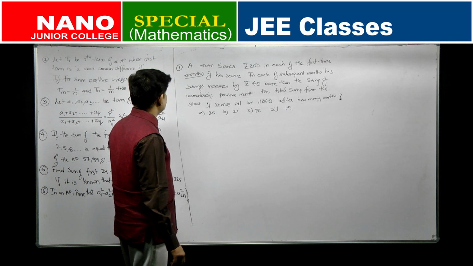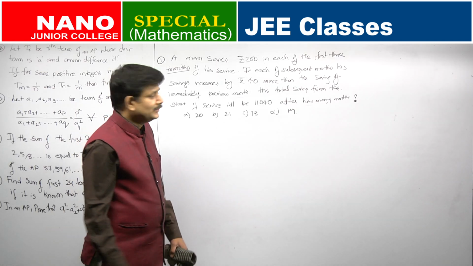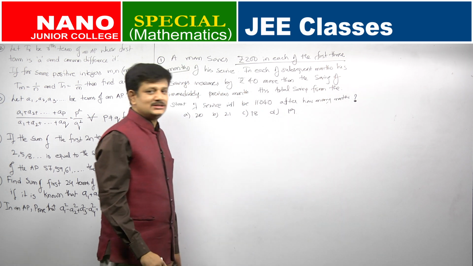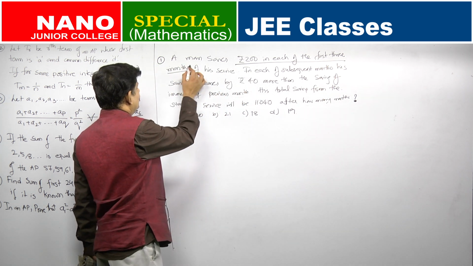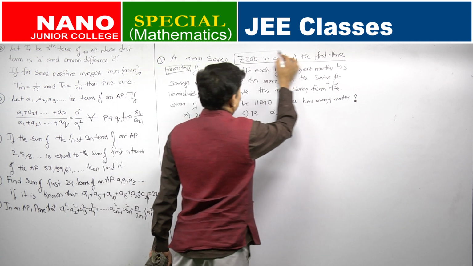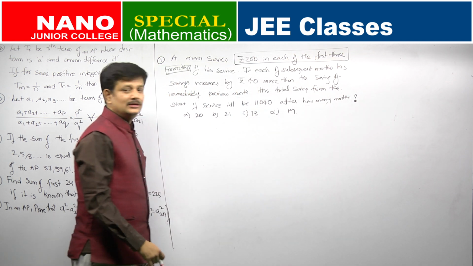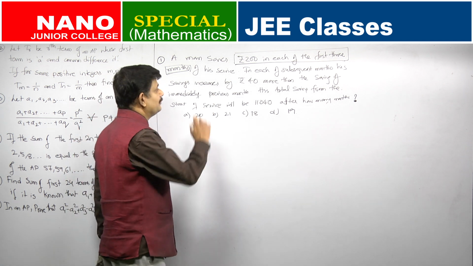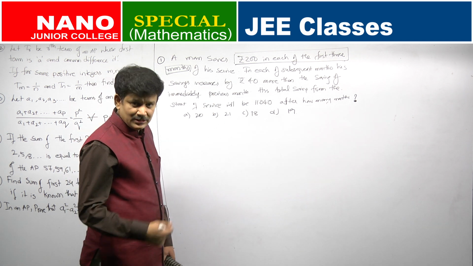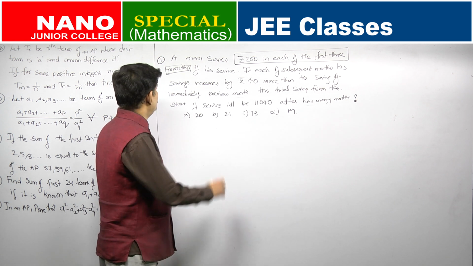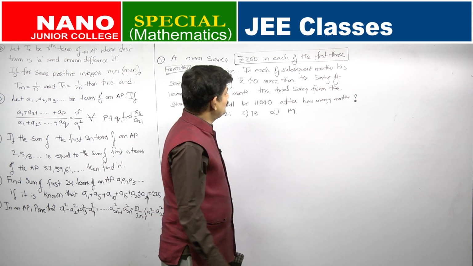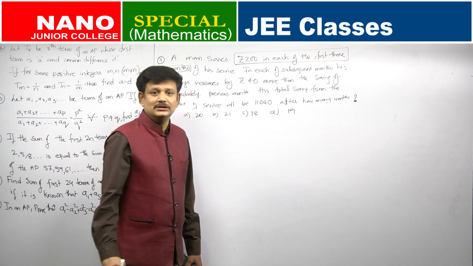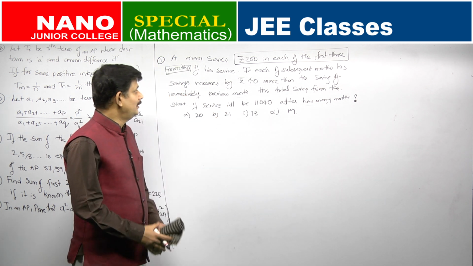all the different progressions. First question: a man saves 200 rupees in each of the first 3 months of his service. In each of the subsequent months thereafter, his savings increase by rupees 40 more than the saving of the immediately previous month. So, what do you mean by this question?